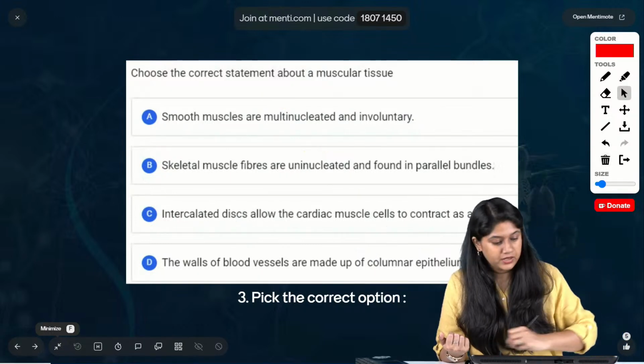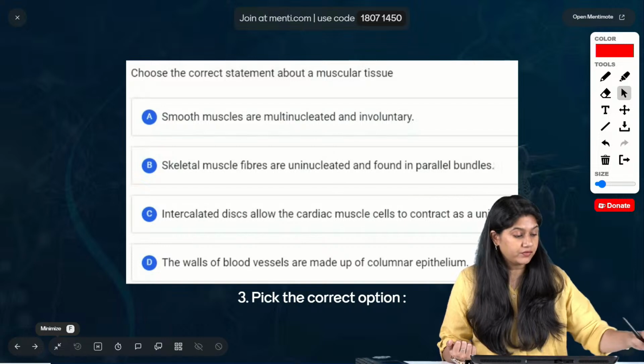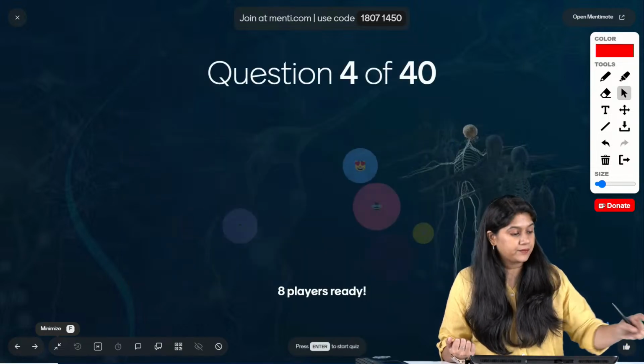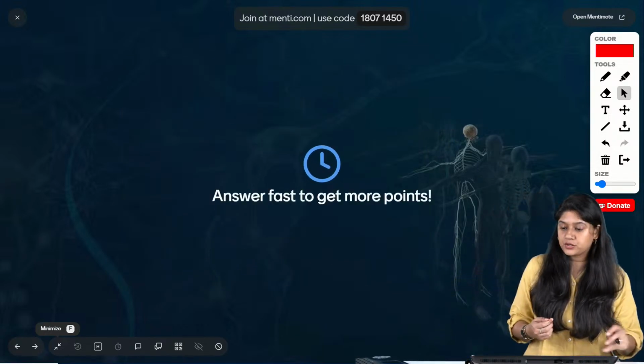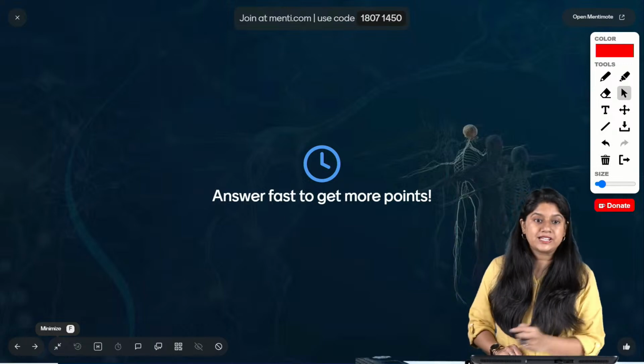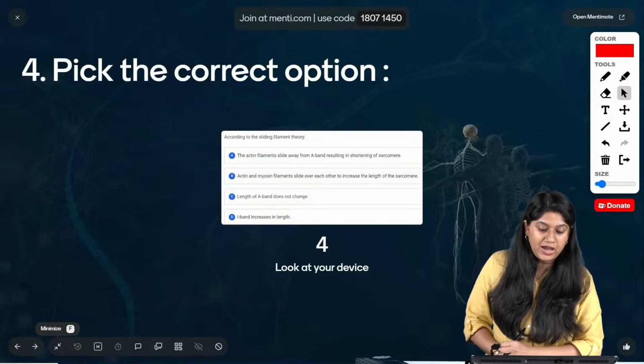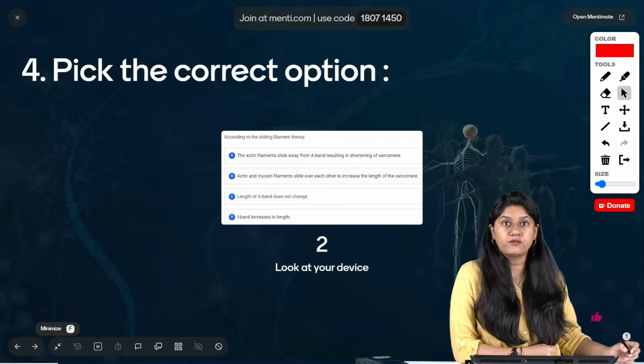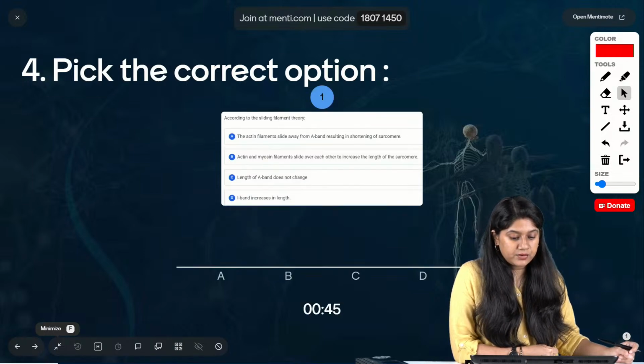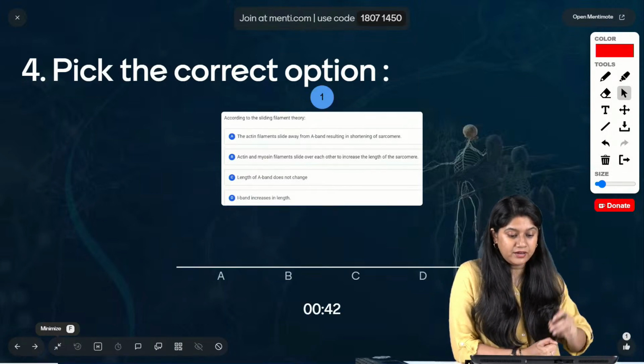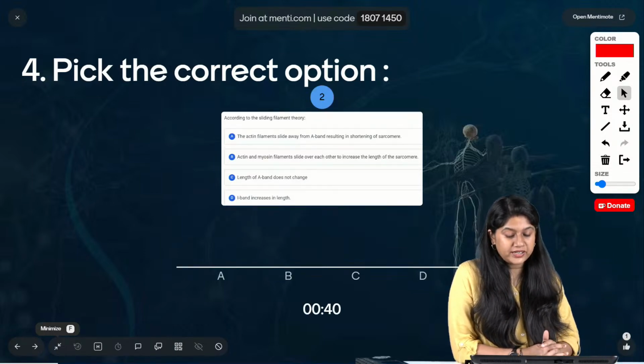Very good. In total we have 40 questions, and we are at question number 4, everyone. Let's move ahead to the next question. We have to pick the correct answer. According to the sliding filament theory, the actin filament slides away from the A band, resulting in shortening of the sarcomere.